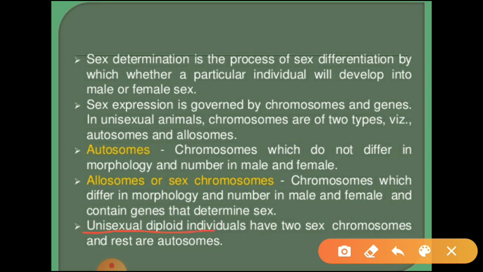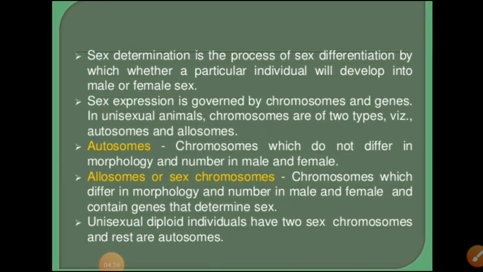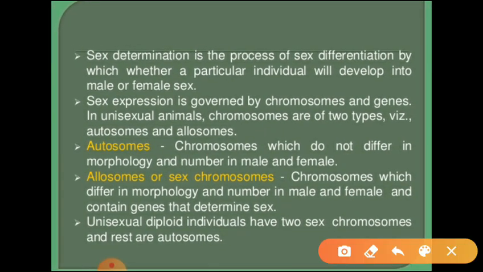In unisexual diploid individuals have two sex chromosomes and the rest are autosomes. Example: human being. Total number of chromosomes present in human being is 46. Out of this 46, 44 chromosomes are autosomes.